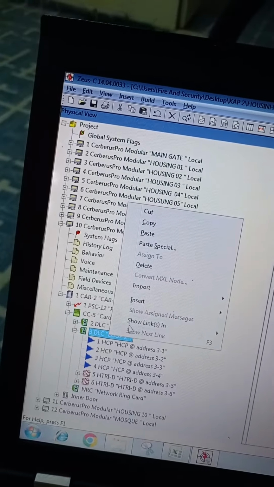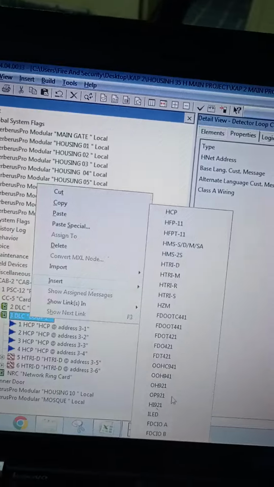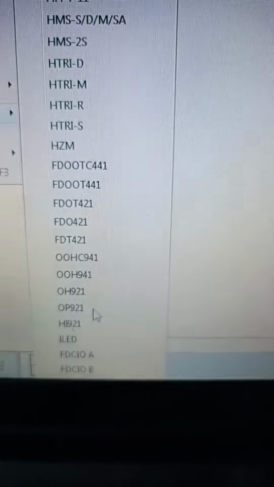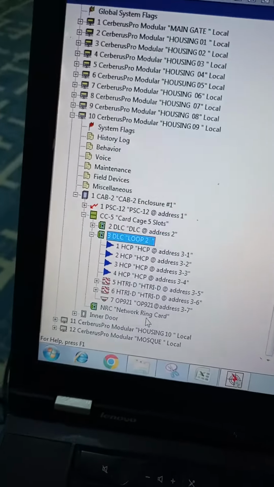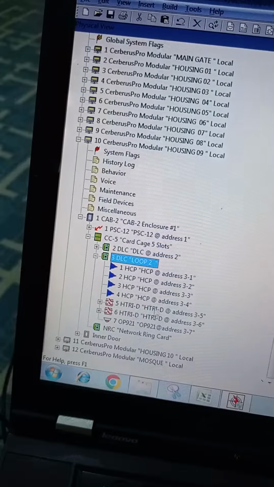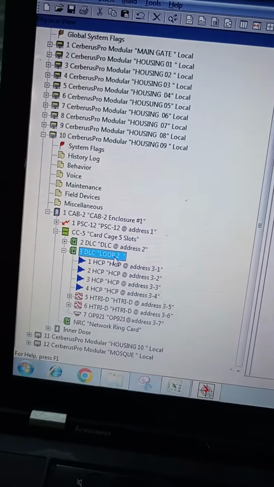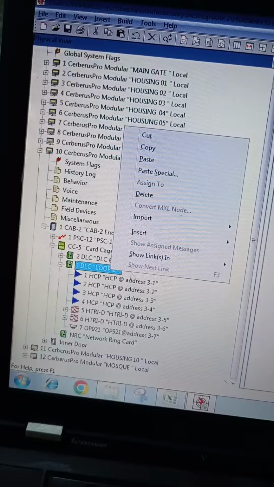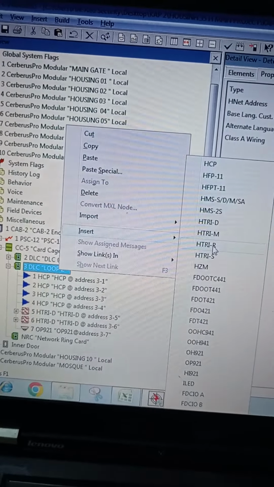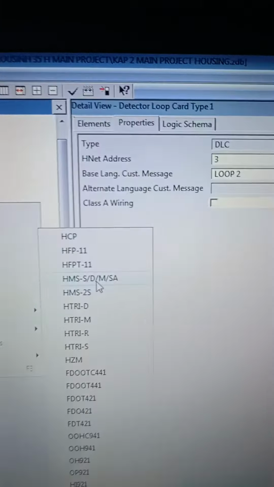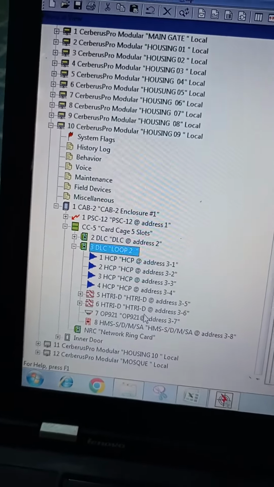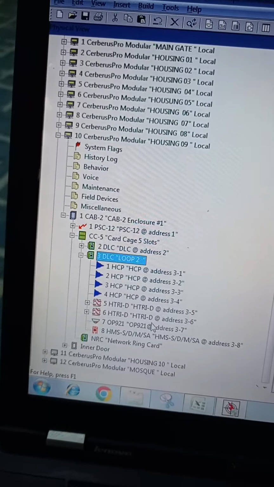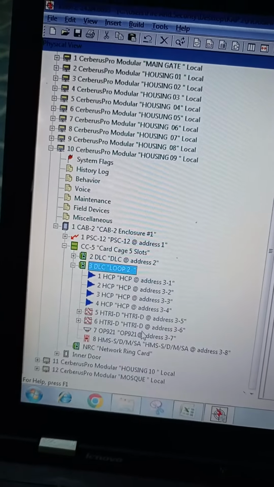I need a smoke detector. So this is the smoke detector. You can see this is OP. Take from here. I need just like a manual call point. Insert. Then come here. This is the manual call point. Like that you can add all the devices to the DLC.